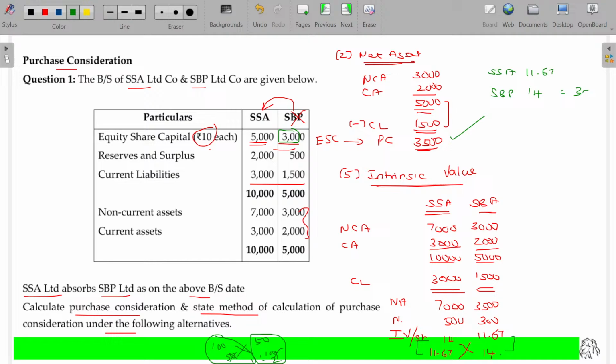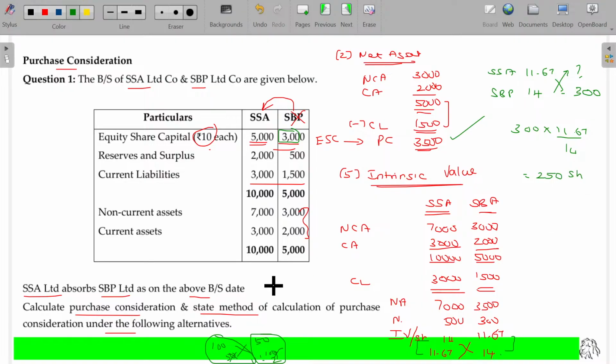Now, SBB has how many shares? 300 shares. For every 14 shares, SSA will offer 11.67 shares, but SBB has 300 shares. Then how many shares of SSA will be offered for that? You can do the cross multiplication: 300 into 11.67 divided by 14. Come on, tell me. 250. Okay, we can round this off to 250 shares. 250 shares are going to be offered.